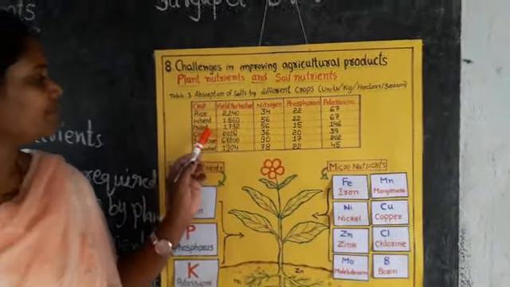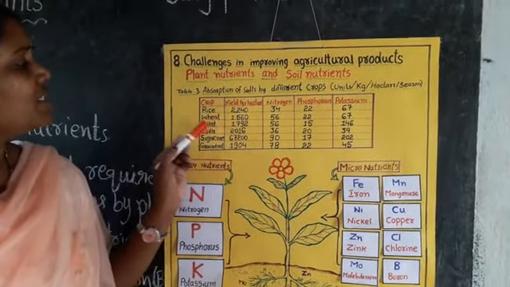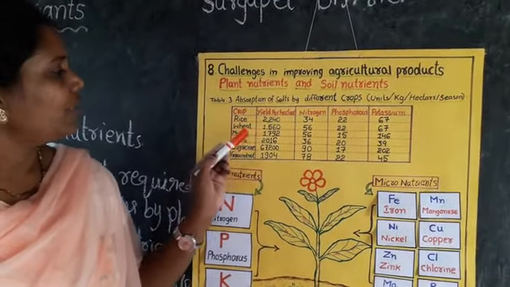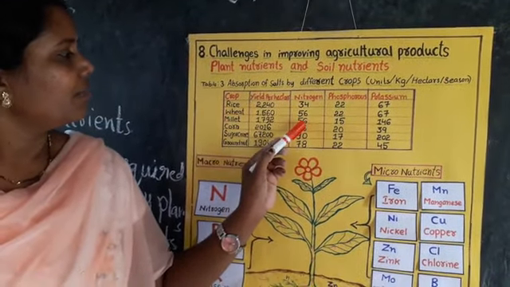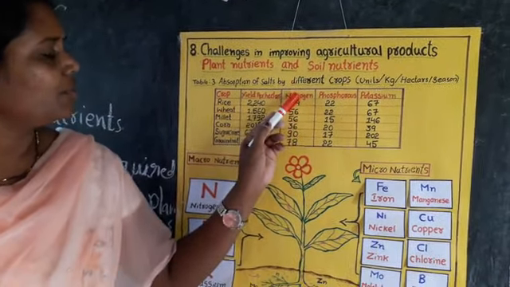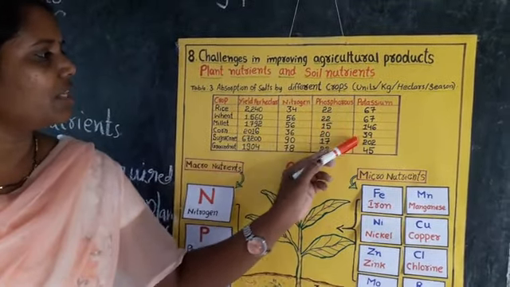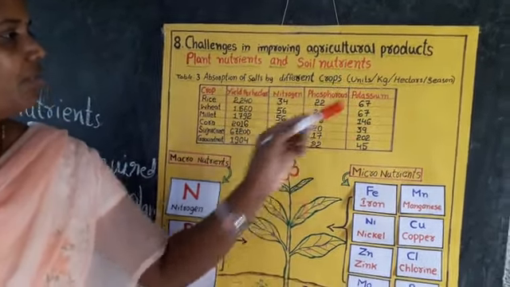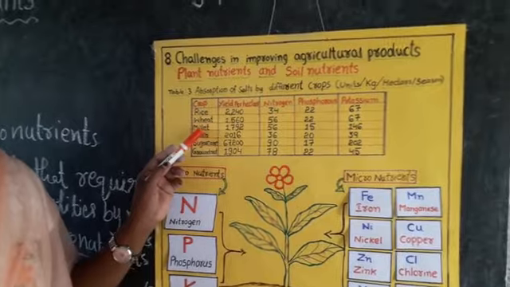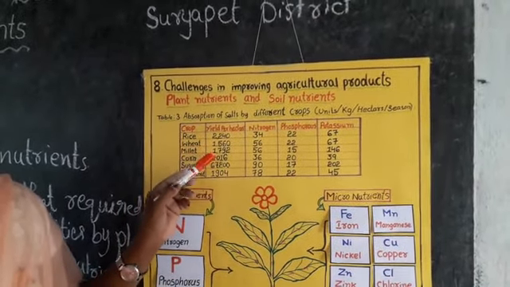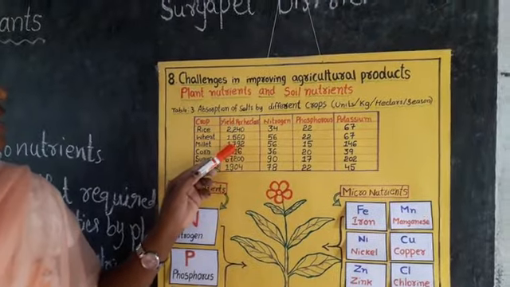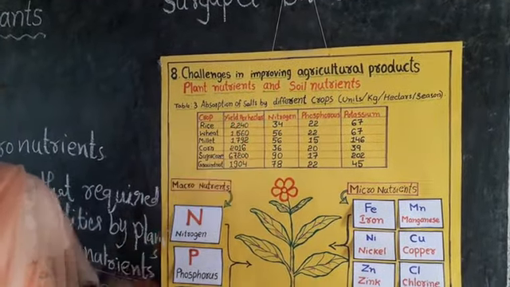Next, millets. If we grow millets in a field, then millets utilize 56% of nitrogen, 15% of phosphorus, 146% of potassium. Then per hectare, millets give a yield of 1792 kgs per hectare.